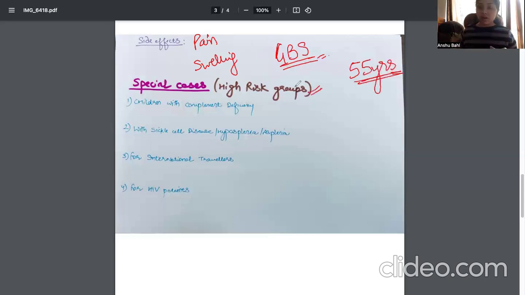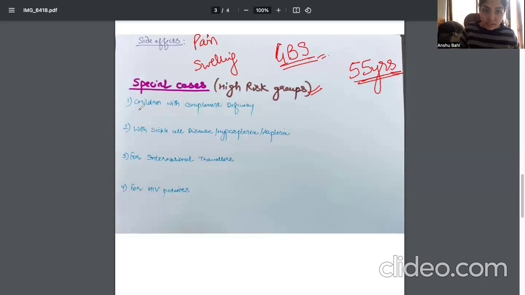So we can revise. Initially, 9 months to 23 months of age, we have to give 2 primary doses. The interval between first and second should be at least 12 weeks, 8 to 12 weeks actually. But if you have to give at more than 2 years of age, you give a single dose. Apart from that, there are some high risk groups in which we can give this vaccine.